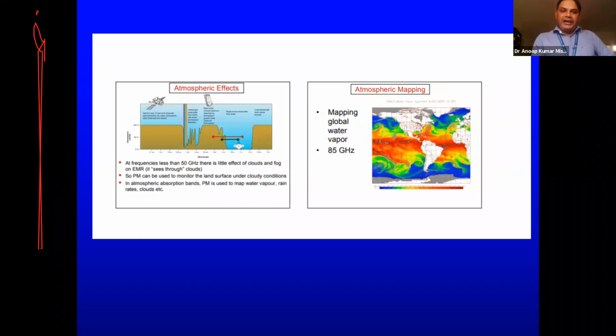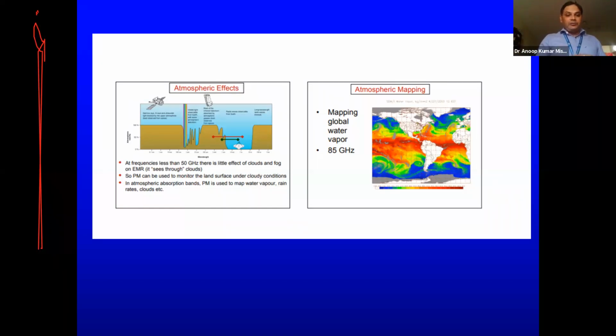Then this is atmospheric impact. What happens there? At frequencies less than 50 gigahertz, we have seen the spectrum of these microwaves. What we saw is that at certain frequencies, there was almost no absorption. So every signal at those frequencies was directly transmitted. No absorption was there. But if we go beyond that, then there is scattering or absorption. So this passive microwave can be used to monitor the land surface under cloudy conditions, because they just overcome those cloudy conditions and interact with other objects.